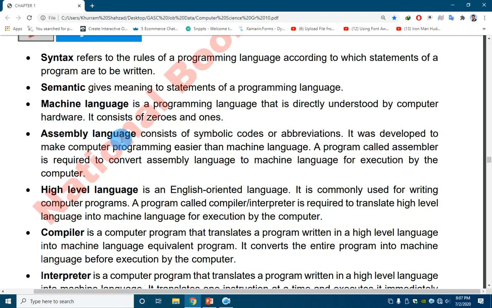What is assembly language? Assembly language consists of symbol codes or abbreviations. This language is also a low level language, but it does not use zeros and ones, it uses codes. It was developed to make computer programming easier than machine language. A program called assembler is required to convert assembly language to machine language for execution by the computer. It consists of symbols, and these symbols are known as mnemonics.